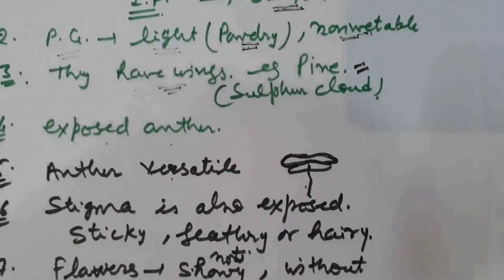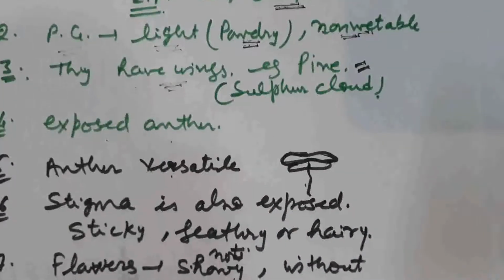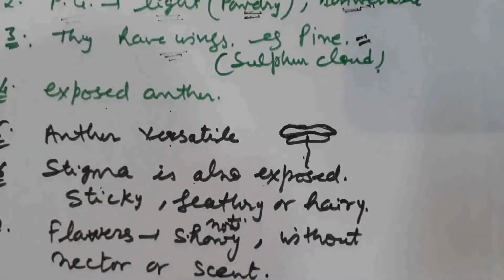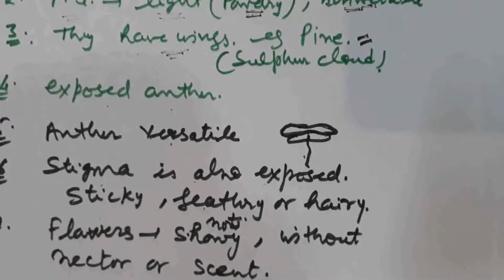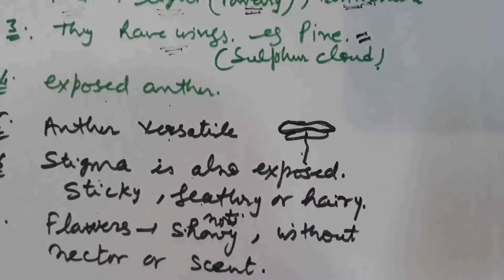So it easily releases the pollen grain when the anther is matured and it is carried by the wind current. Stigma in this case is also exposed, sticky, feathery or hairy, so it easily catches or receives the pollen grains coming along with the air current.